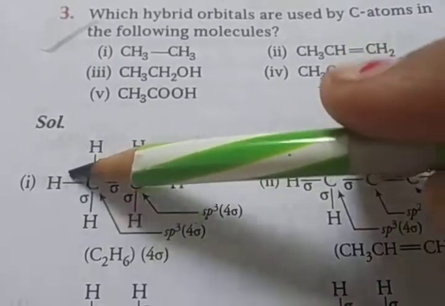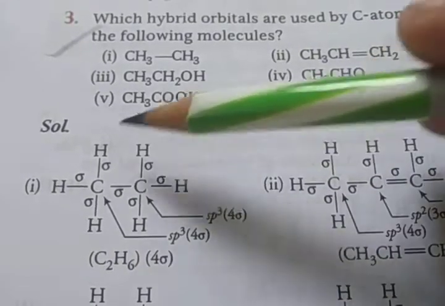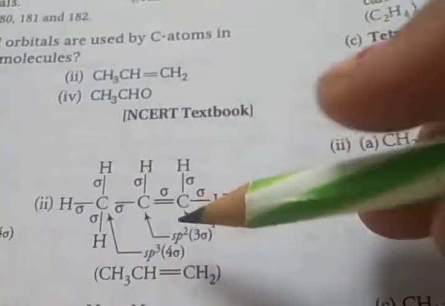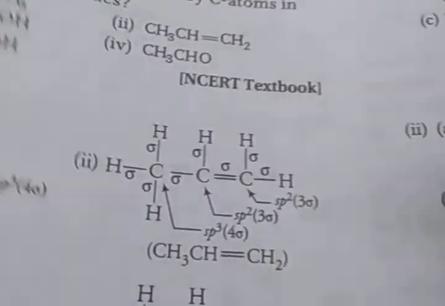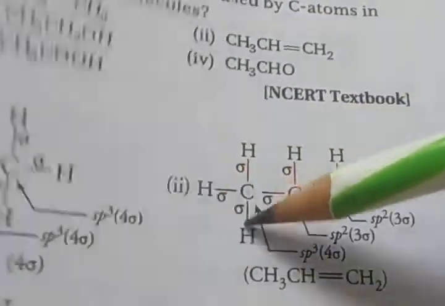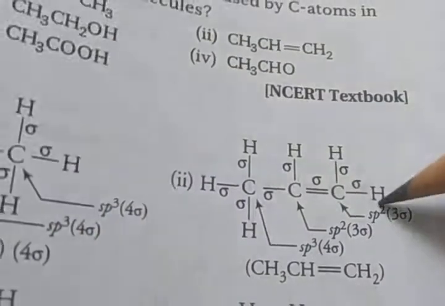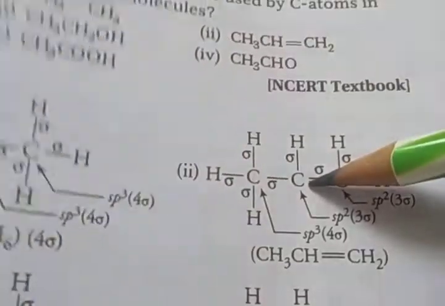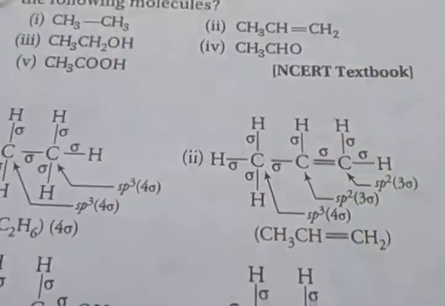Each carbon has 1, 2, 3, 4, and this carbon also has 1, 2, 3, 4, 4 sigma bonds. And this structure is CH3, CH, double bond CH2. So here 1, 2, 3, 4, 5, 6, 7, 8. This carbon has 4 sigma bonds, this carbon 3 and this carbon 3.